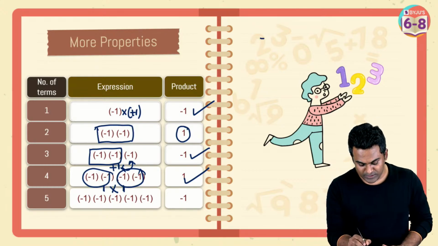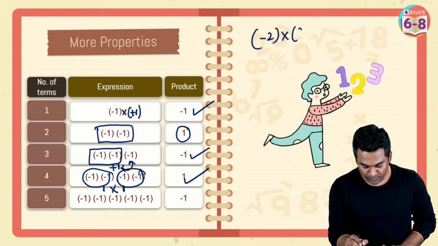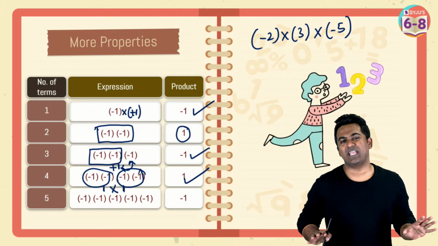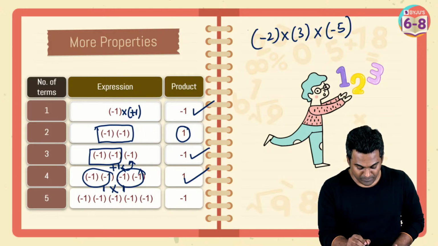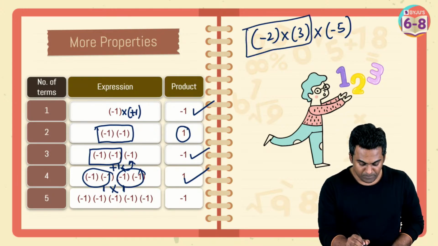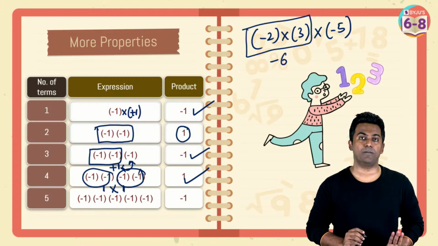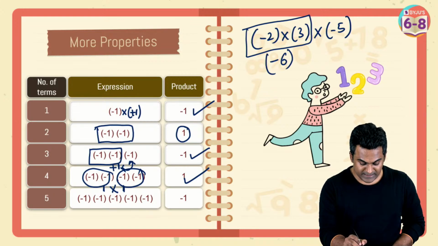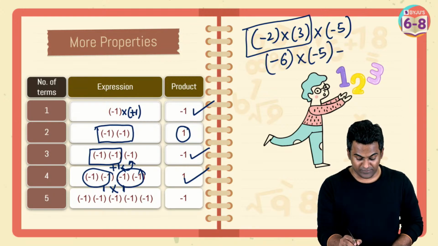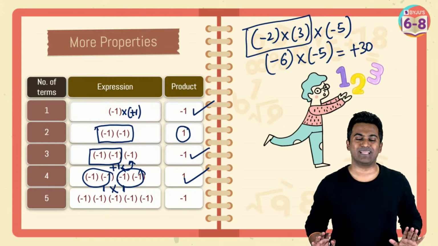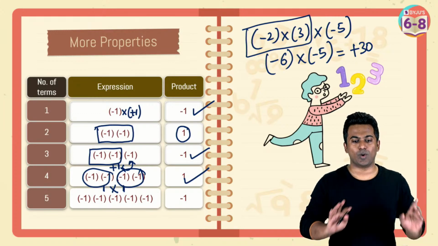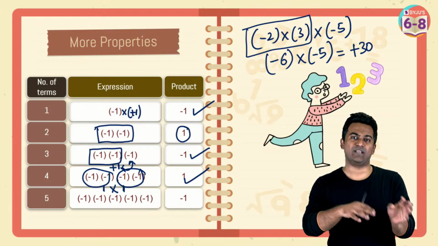So let's say I give you this: minus 2 multiplied with 3 multiplied with minus 5. Now, it doesn't matter in whichever order you're multiplying. Like you can multiply these two first. 2 multiplied with 3, 6. Plus multiplied with minus, minus. So this becomes minus 6 multiplied with minus 5. Now negative multiplied with negative is going to be positive. 6 multiplied with 5 is 30. That's all.